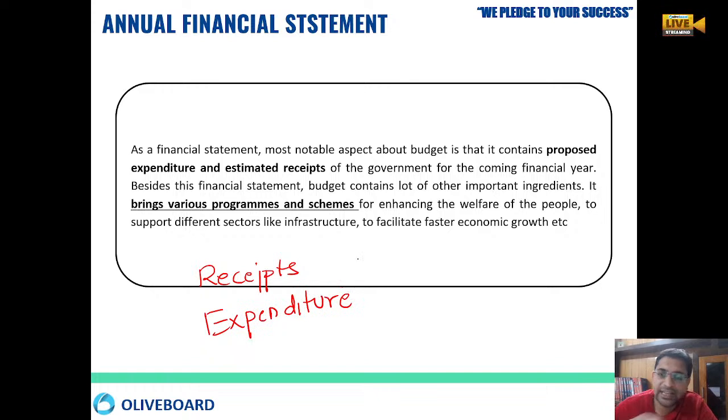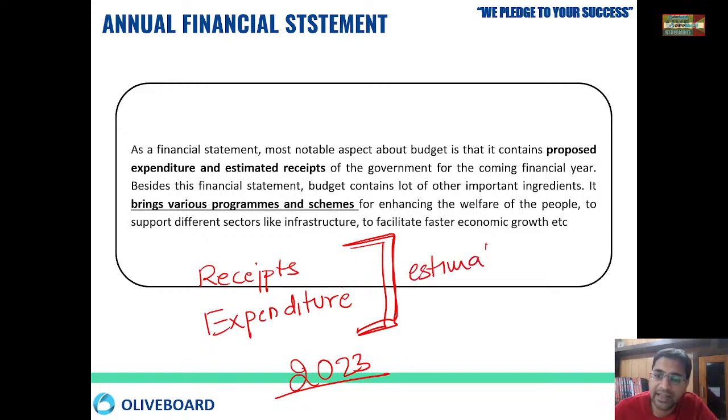Since they are estimating for the next year, because the next financial year has not started, it will start from April 2023, these are called estimated receipts and estimated expenditures.